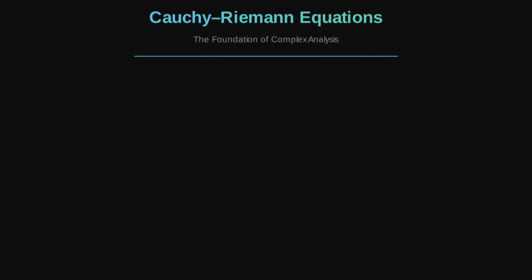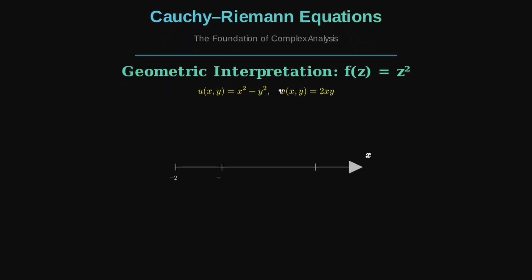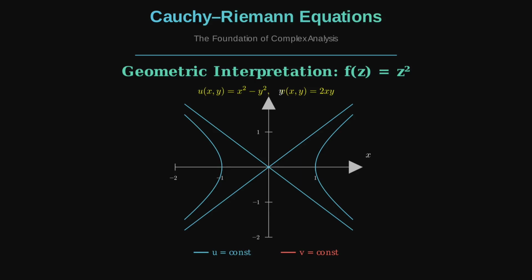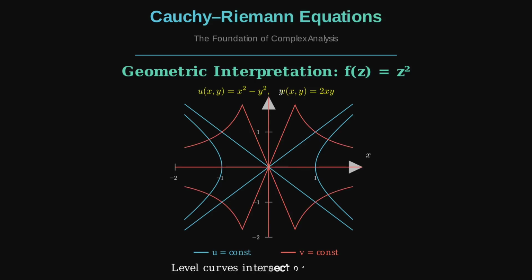To make this more visual, let's take an example. The function f of z equals z squared. For this function, we can work out that u of x and y equals x squared minus y squared, and v of x and y equals 2 times x times y. Now, picture plotting the level curves of u and v. These are the curves where u or v stays constant. Here's the cool part. For u, we get curves that look like hyperbolas, and for v, we get another set of hyperbolas. Notice how they intersect? They always cross at right angles, perfectly perpendicular. This right angle intersection is a signature of functions that satisfy the Cauchy-Riemann equations. It's like the math is painting us a beautiful geometric picture.